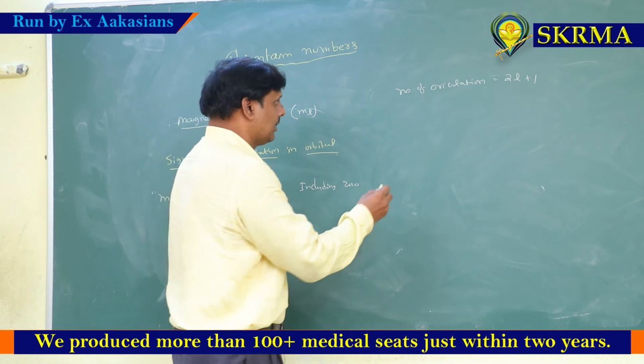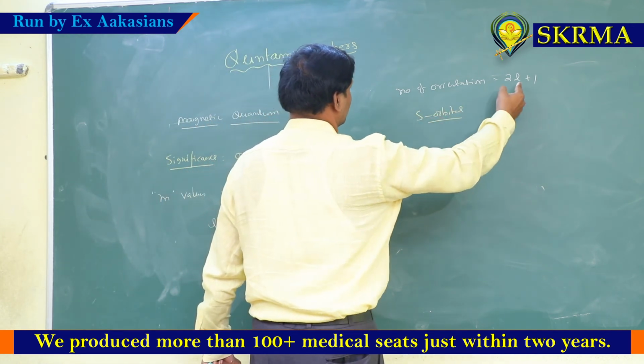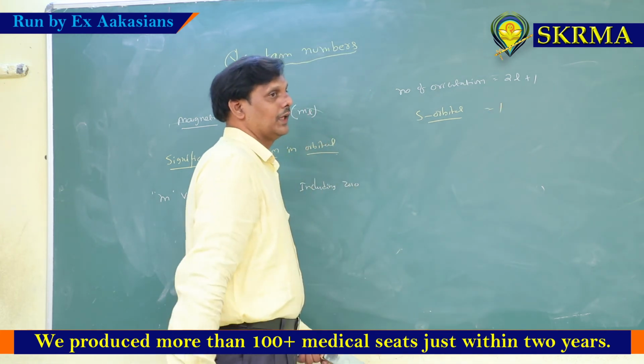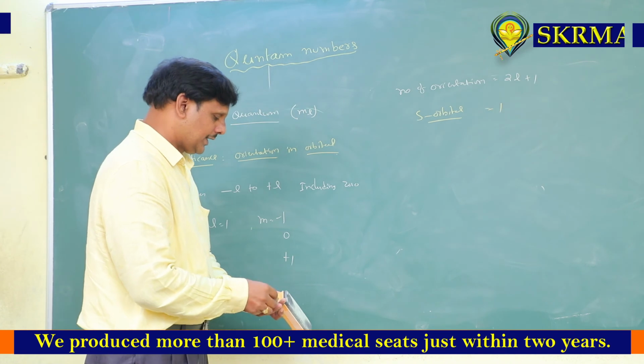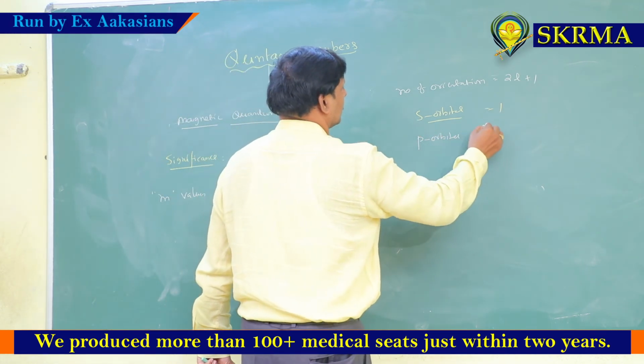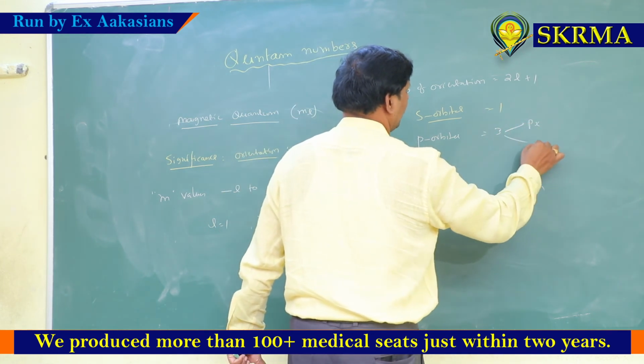For example, s orbital. How many orientations? l is equal to 0, so only one orientation. That's why s orbital is spherical in geometry. P orbital: how many orientations are there? 3 orientations. What are the 3? px, py, pz.